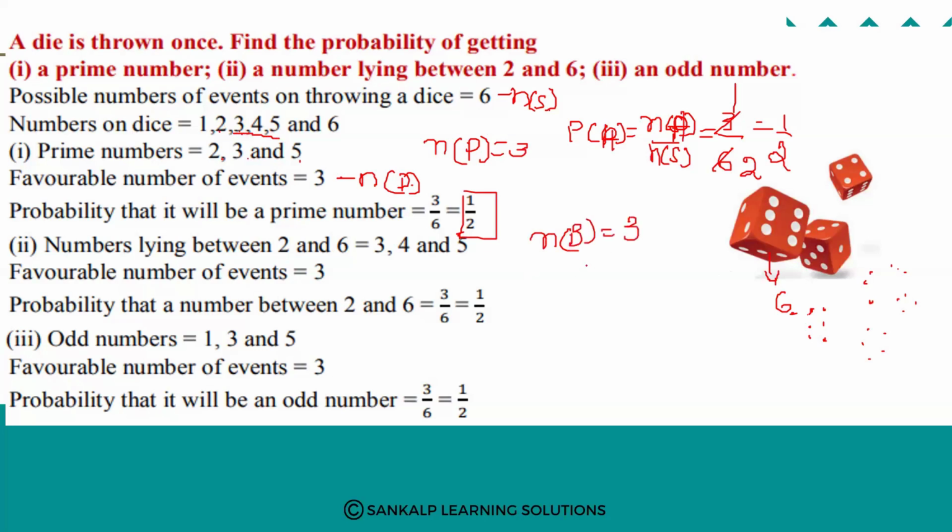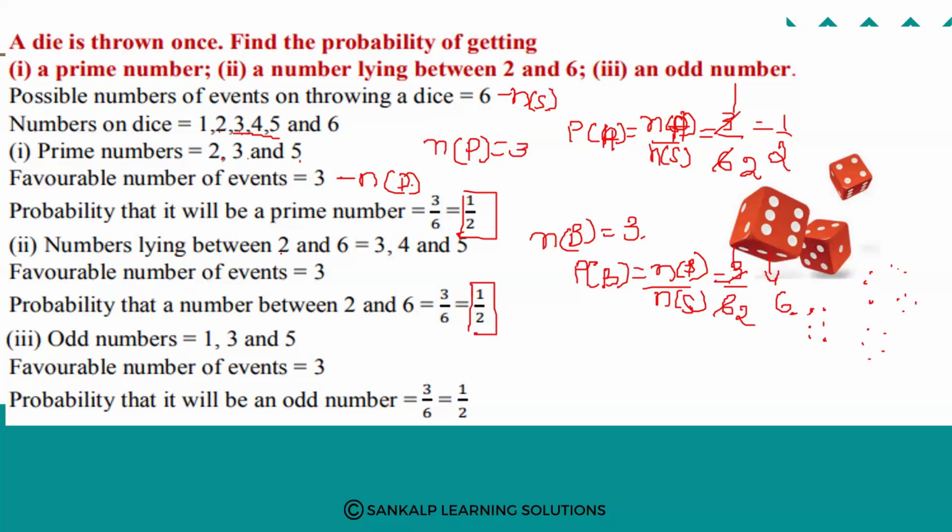N of b is 3, and the probability of getting a number lying between 2 and 6, that is P of b, is equal to n of b divided by n of s. N of b is 3 and n of s is 6. Here also you will get 1 by 2. So the probability of getting a number lying between 2 and 6 is 1 by 2.